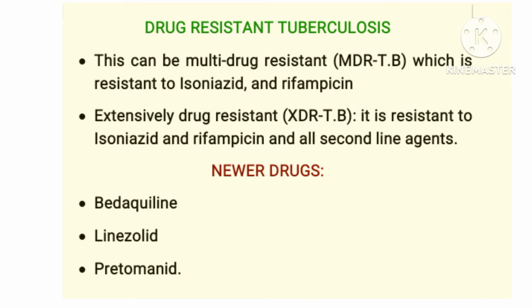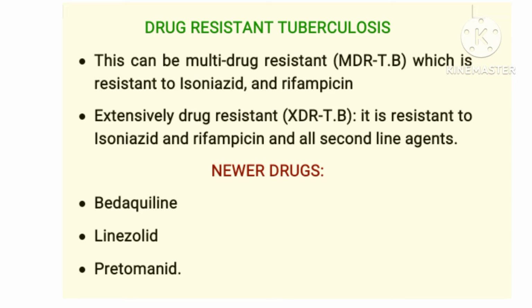Drug-resistant tuberculosis. This can be multi-drug resistant tuberculosis, which is resistant to isoniazid and rifampicin. It can also be in the form of extensively drug resistant TB, which is resistant to isoniazid and rifampicin and other second-line agents.